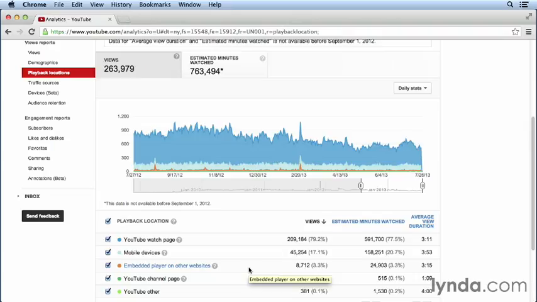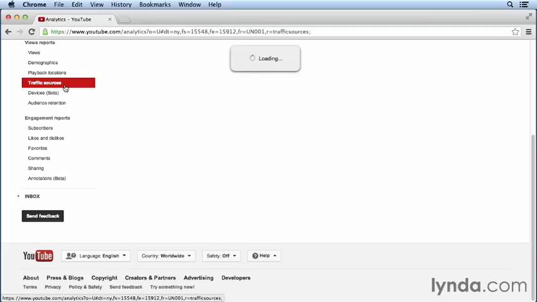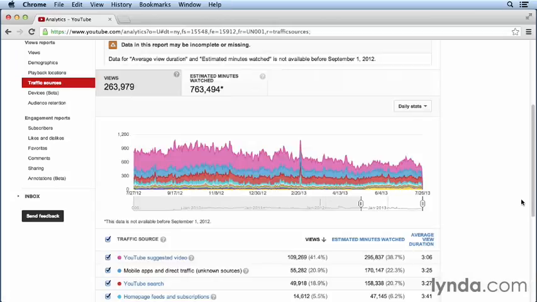This gives you an idea of how viral the videos on your channel are. So this is important. This means that other people are embedding your videos. Next one, YouTube channel page, and that basically means the number of people that have looked directly at your channel. We can also look a little closer here at the traffic sources. And now we can see, for instance, the number of views, and this is again in the last year, and the estimated minutes that we have.